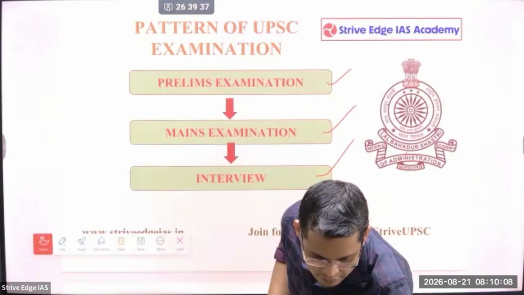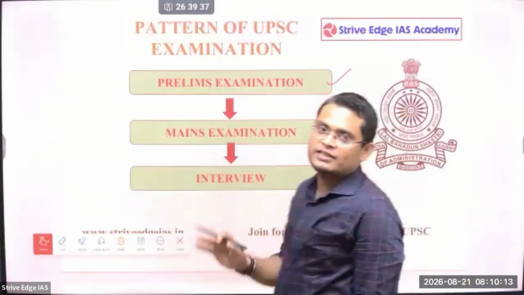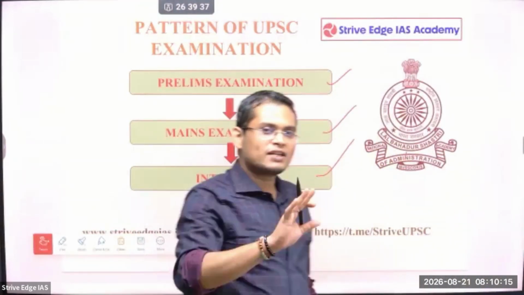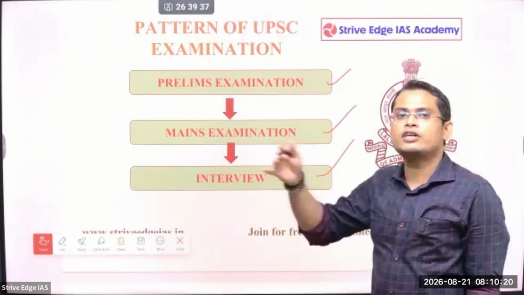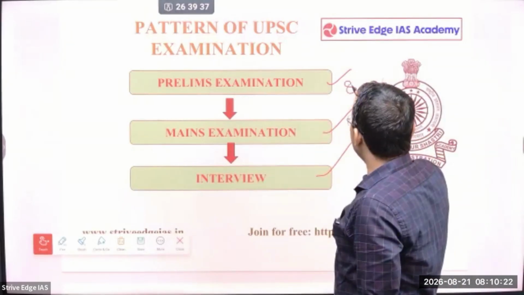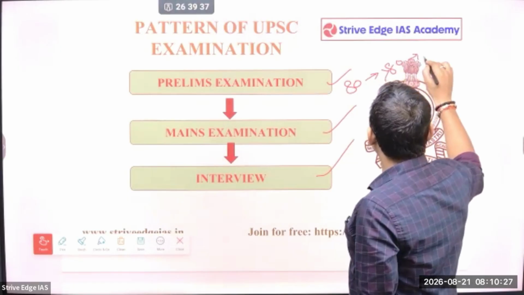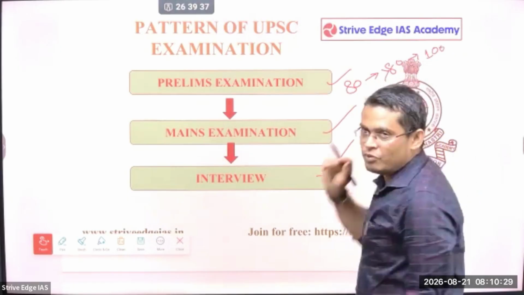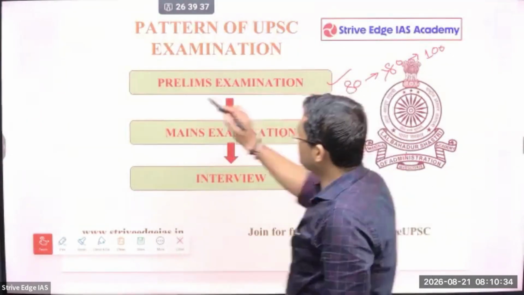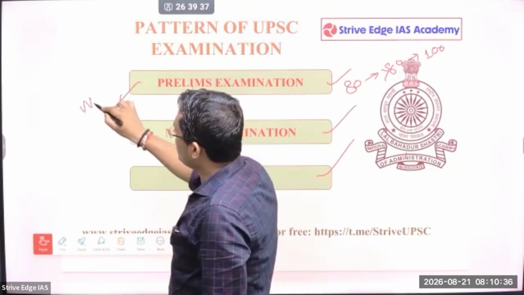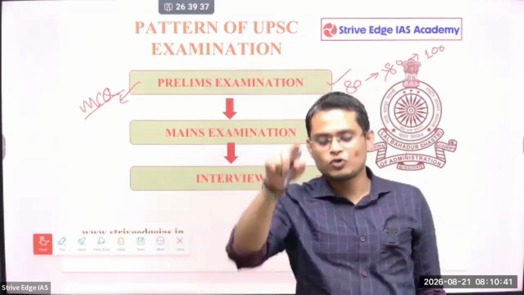Yes, ठीक है. So एक एक करके हम स्टार्ट करते हैं. So first, the prelims stage is the screening examination. The marks you score in the prelims are not going to count in your rank. You just have to clear the cutoff. Okay? If the cutoff is 80 marks, you have to score more than 80 marks. Even if you score 100 marks, it is of no use. The moment you clear the cutoff, it is gone. Okay? So this prelims is about MCQs. Here it is the objective type paper, so you have to choose one option out of the 4 options.